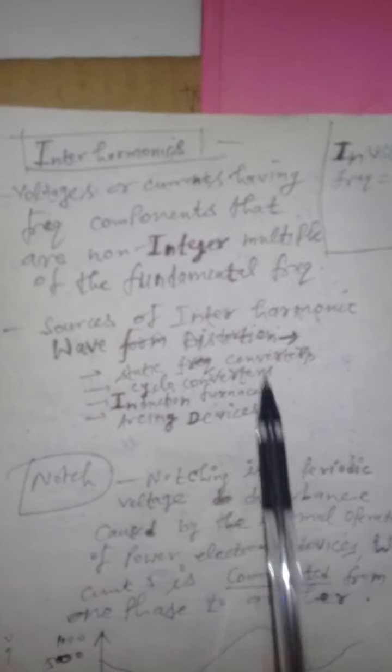Now the next term is interharmonic. What is an interharmonic? Voltages or currents having frequency components that are non-integer multiples of the fundamental frequency are known as interharmonics, right? The sources of interharmonics are waveform distortion, static frequency converters, cycloconverters, induction furnaces and arcing devices. So all these are the sources of interharmonics, right?